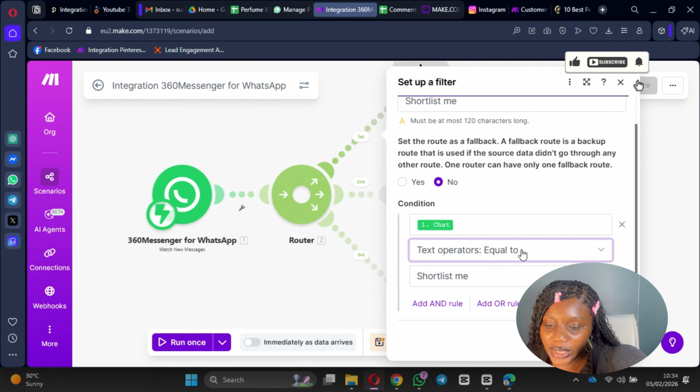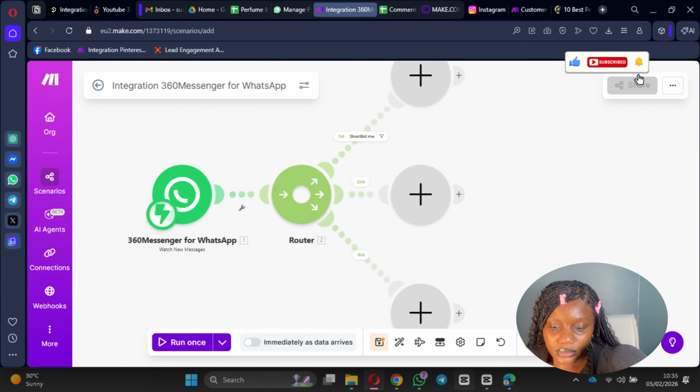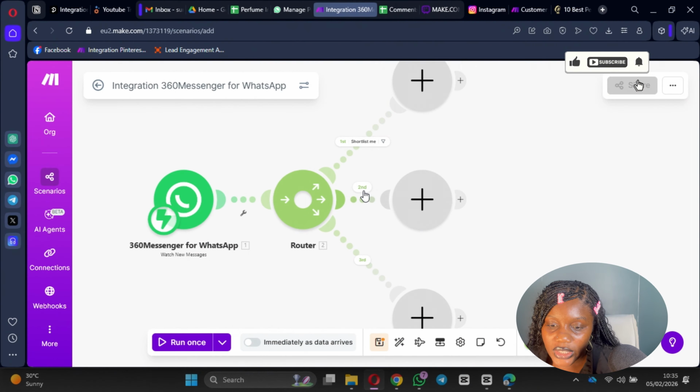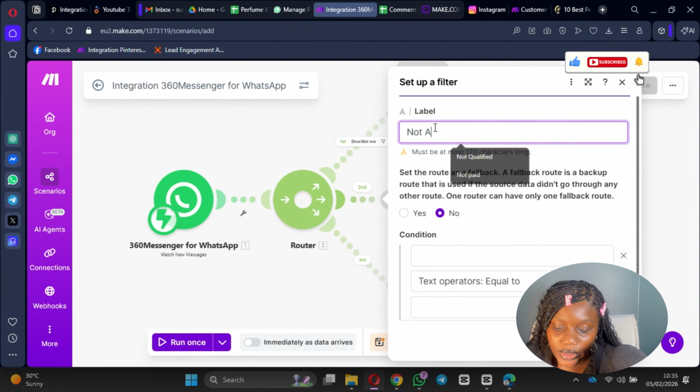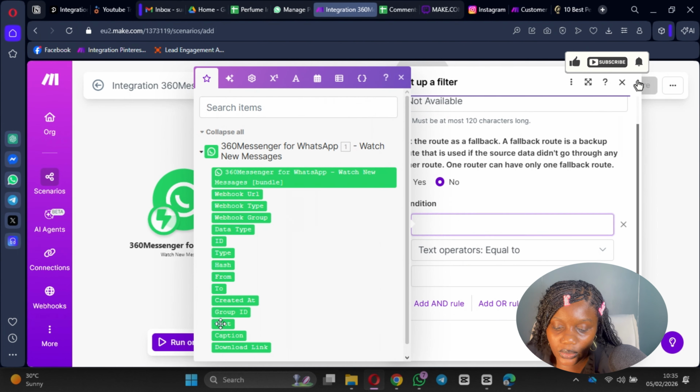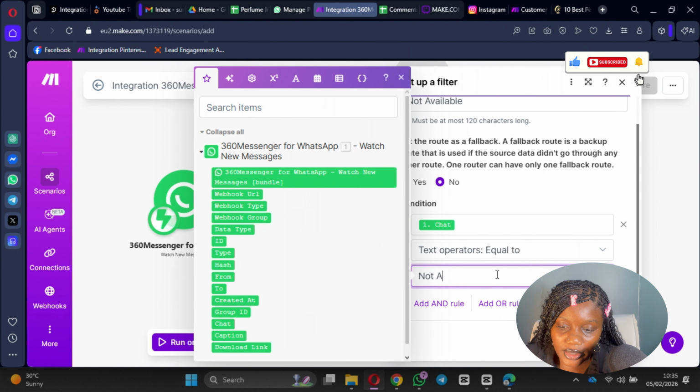So the second one here is going to be not available. You set the second filter to say not available here, and then you set the condition here to be if the chat is equal to not available, like their response is not available, you save this.